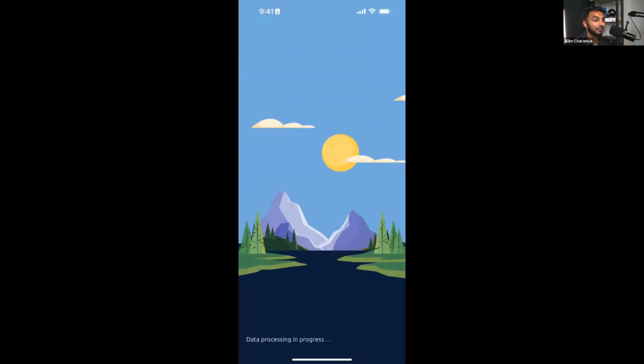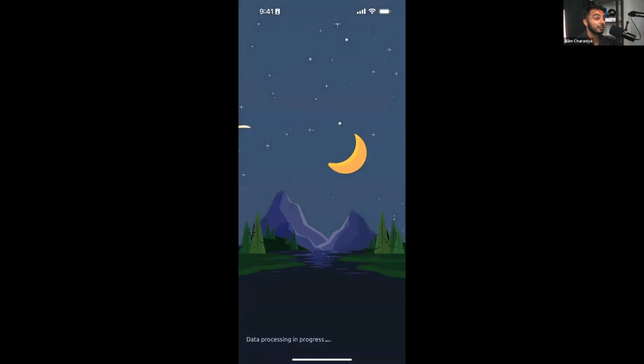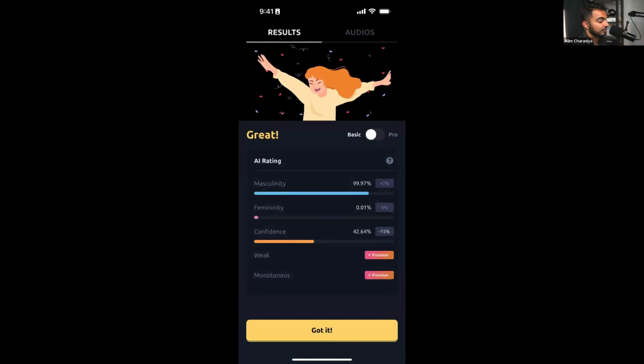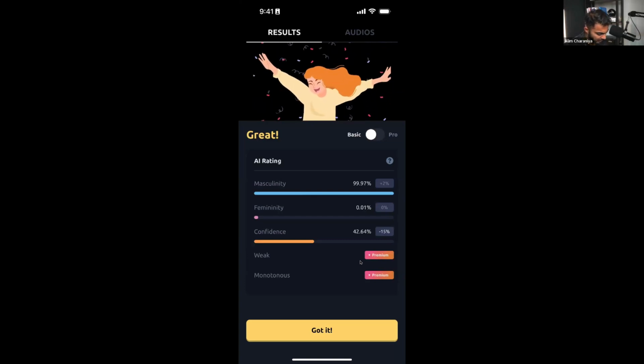Okay, now it says data processing in progress. Gives me this cool animation. Looks like they spent a lot of money and resources on the user experience. Okay, so it gave me my summary. I'm going to take a screenshot of this as well because we also have a summary page. And when we do our prompt engineering to figure out how to assess the voice, we'll want some inspiration like this too. Cool. So it rated my masculinity, my femininity, my confidence, weak and autonomous.